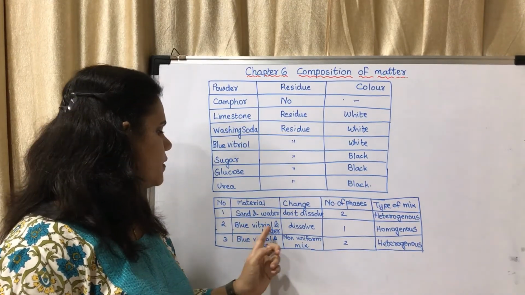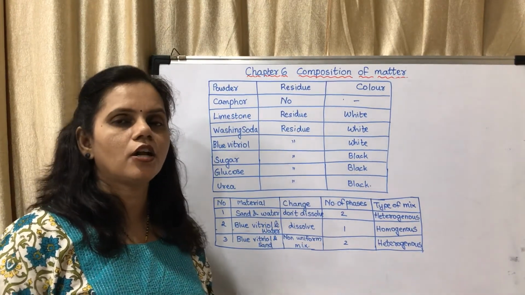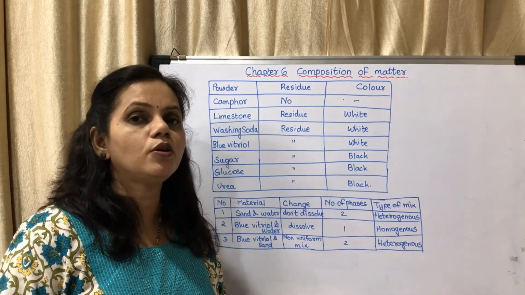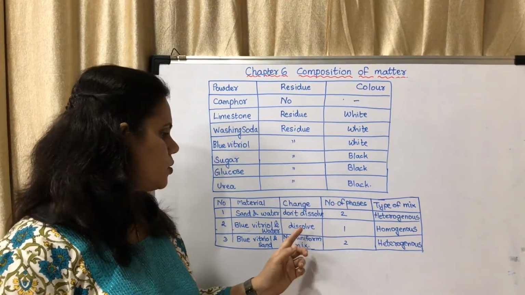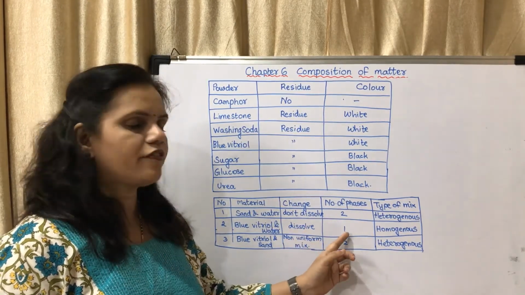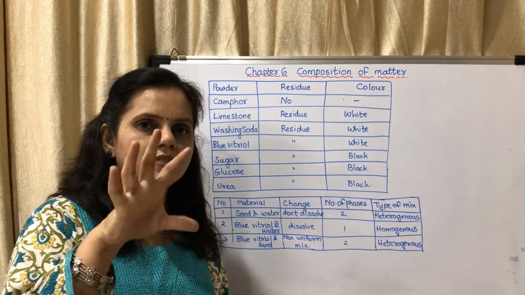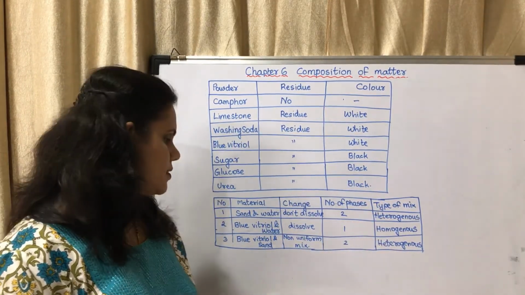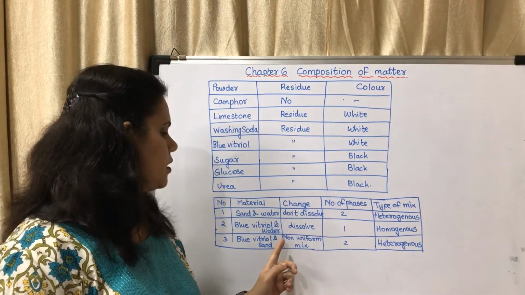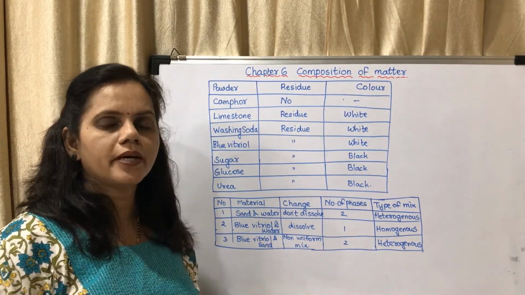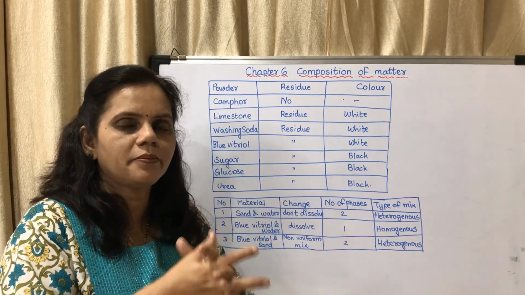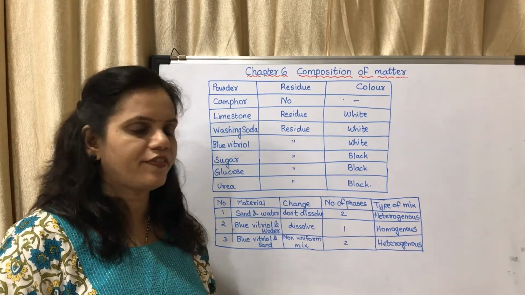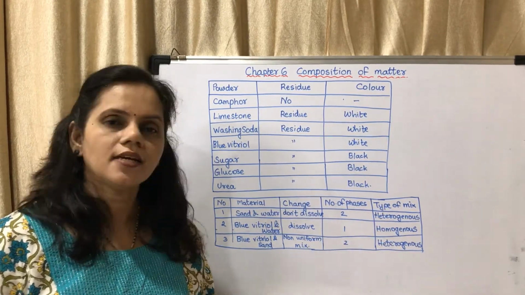Blue vitriol and water. Blue vitriol means copper sulfate. If you mix it in water, it will form a very nice blue colored solution. So it will dissolve and the number of phases is 1. You cannot see copper sulfate in it. It forms a solution. Type of mixture is homogeneous. Blue vitriol and sand are a non-uniform mixture. Both of them are solids. They don't mix. They just remain together. They don't react with each other. So you can see two different phases. So it is a heterogeneous mixture.